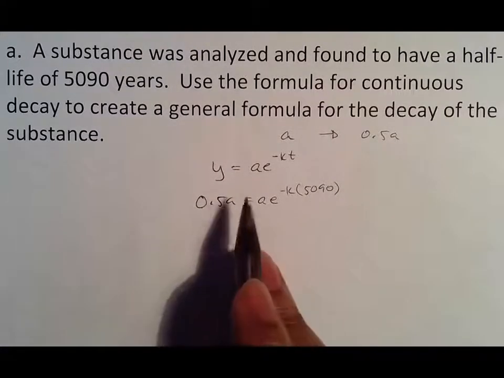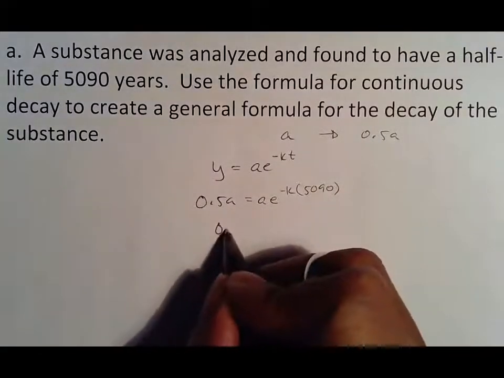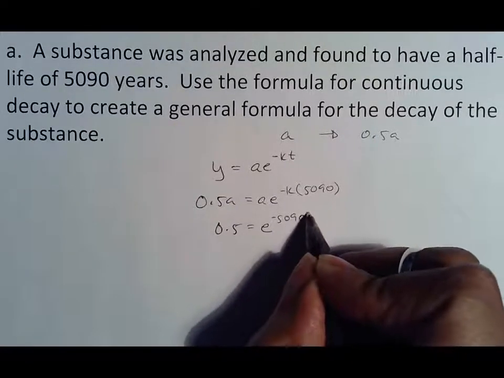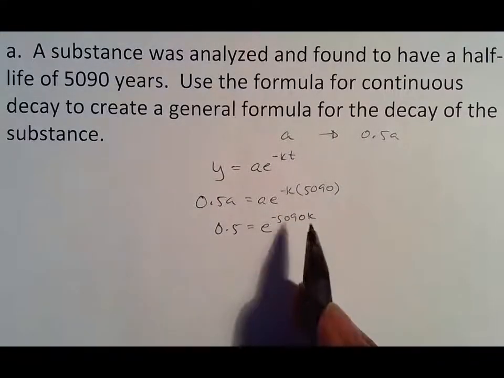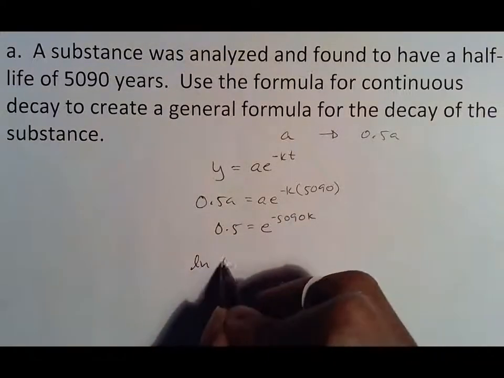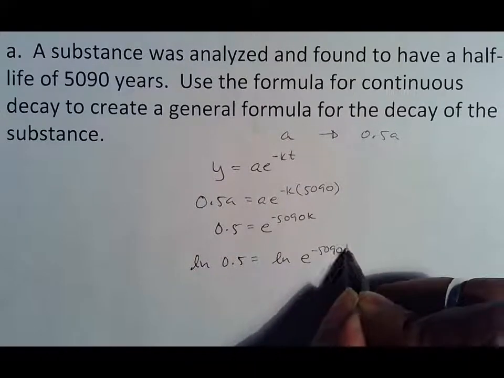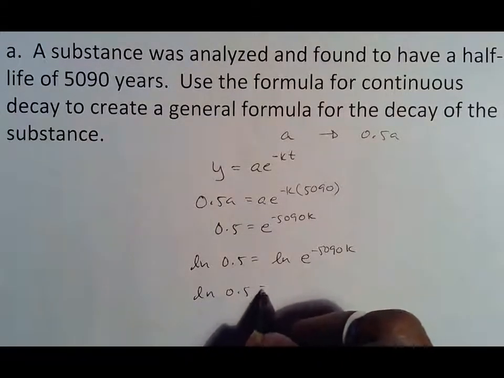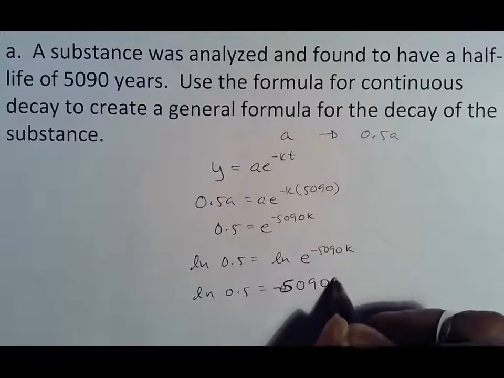Now here's the beauty of this formula. A and A are on both sides, which means if I was to divide both sides by A, I would get 0.5 equals e to the negative 5090k. I'll just go ahead and simplify that as is. Now, we have k up here. We can't get rid of the 5090 until we get rid of e, which means I want to do the natural log of 0.5 equals natural log of e to the negative 5090k, which means I need to copy my ln of 0.5 and bring down negative 5090k.